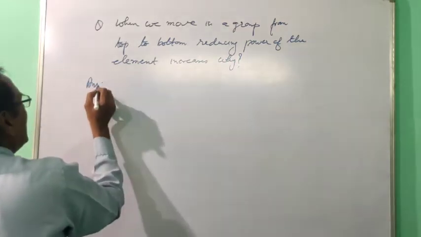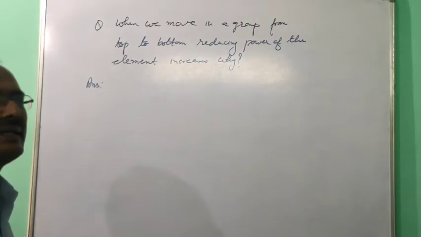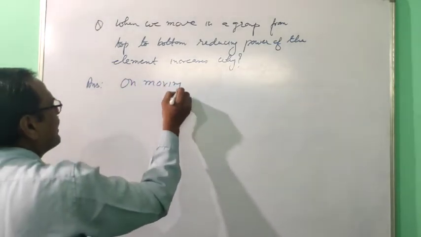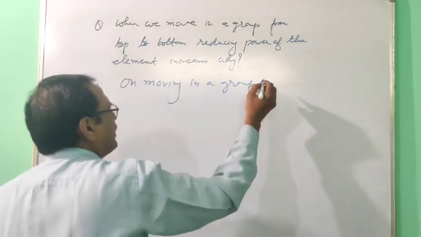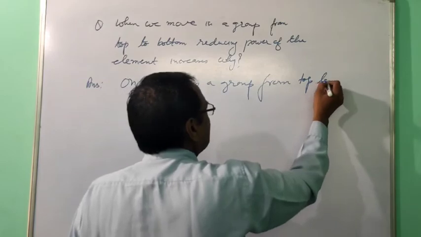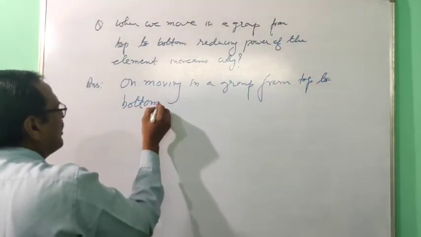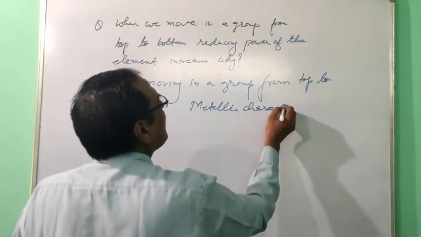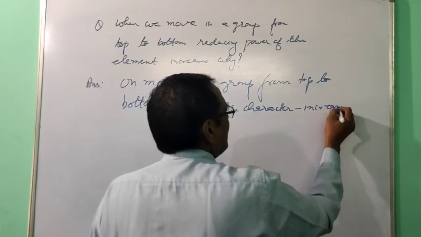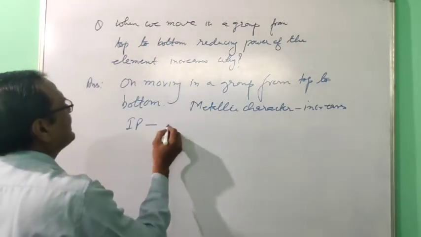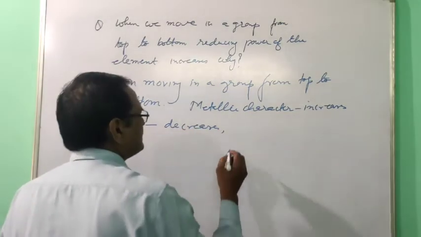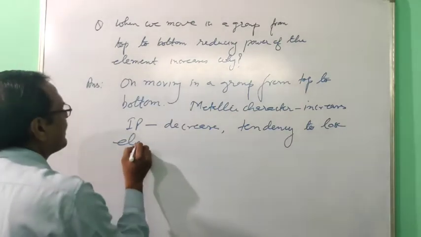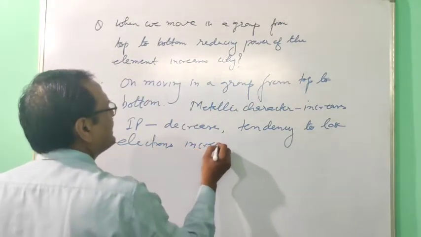So your answer will be: on moving in a group from top to bottom, metallic character increases, ionization potential decreases, tendency to lose electrons increases.